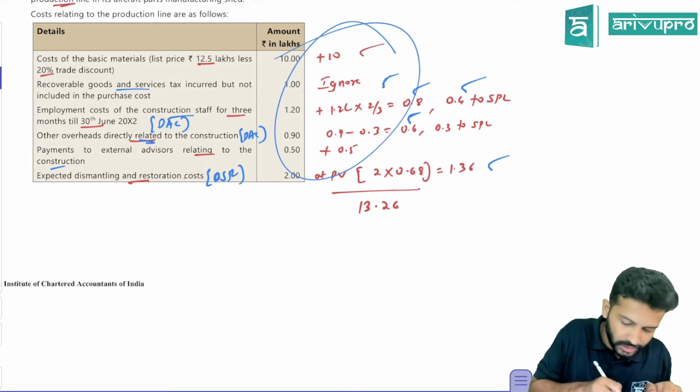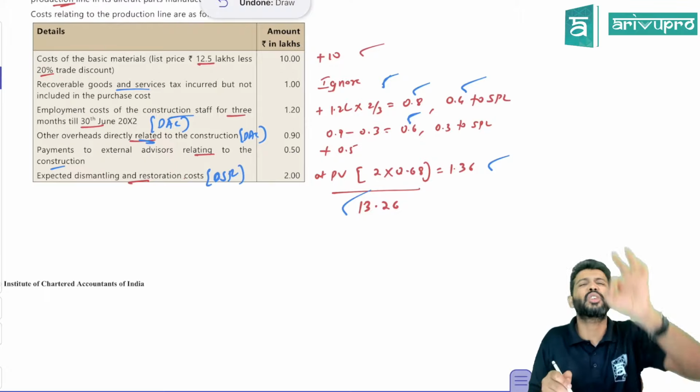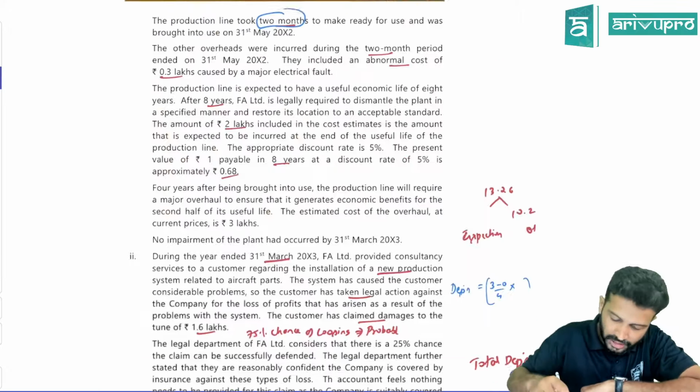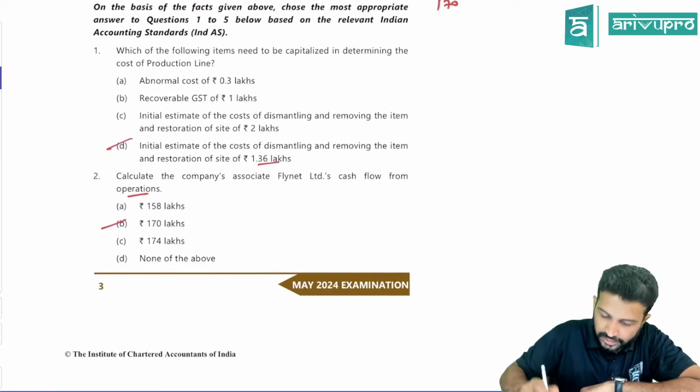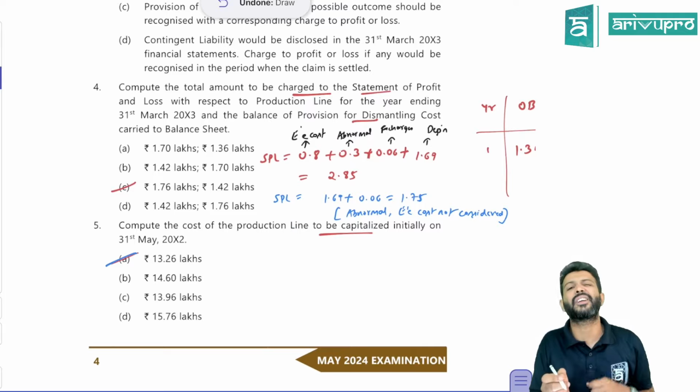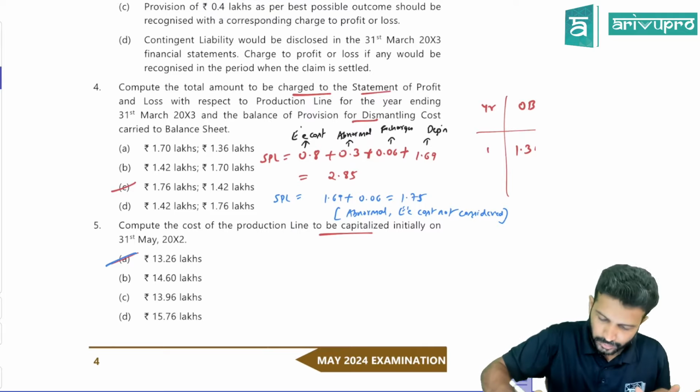So if you add all of this, you're going to get 13.26. That is the total amount of expenditure that you can capitalize. That's one option. I think one of the MCQs had that, no? I think the last MCQ: compute the cost of production line to be capitalized. That is nothing but 13,26,000. Okay, that's one. All right.